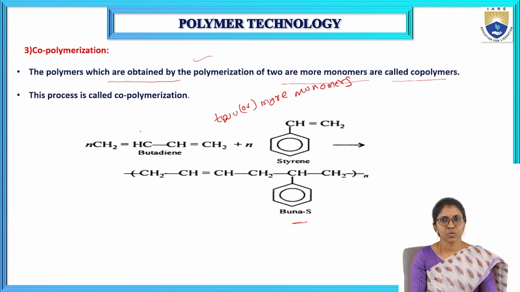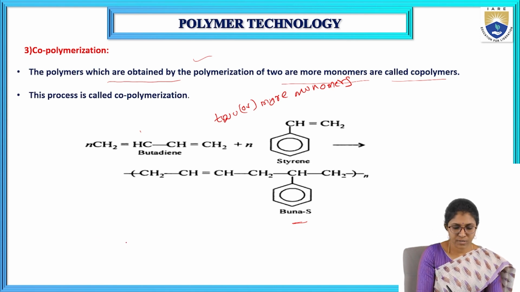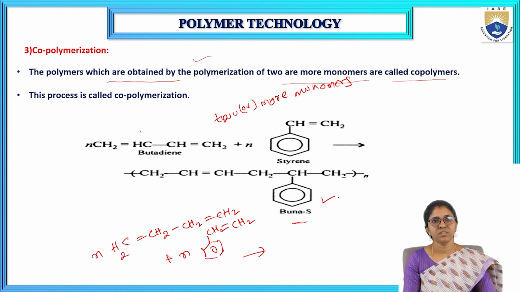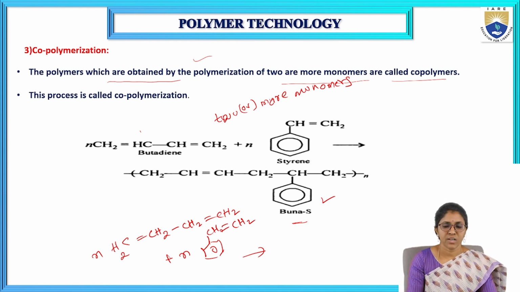Here butadiene, CH2 double bond CH2, n number of this butadiene reacts with styrene molecules, CH double bond CH2. It will form Buna S polymers, which come under copolymer, and this process is called copolymerization. So the polymers which are obtained by the polymerization of two or more monomers are called copolymers.